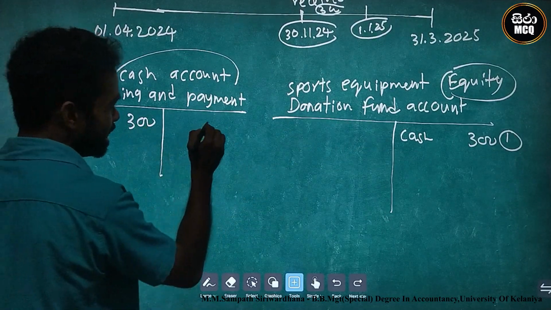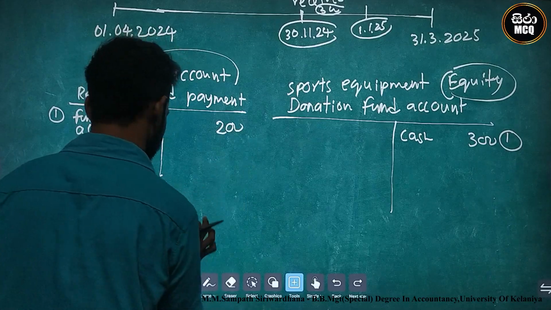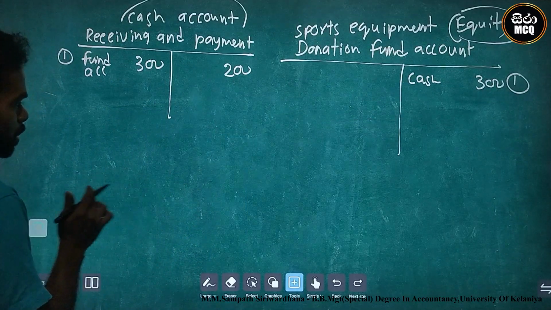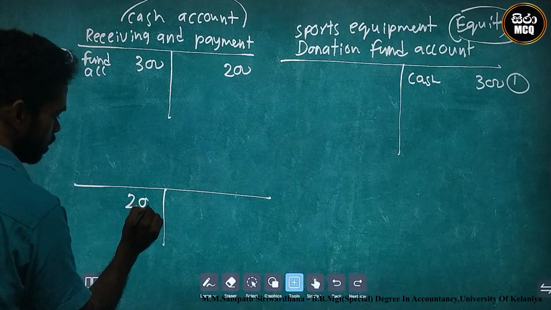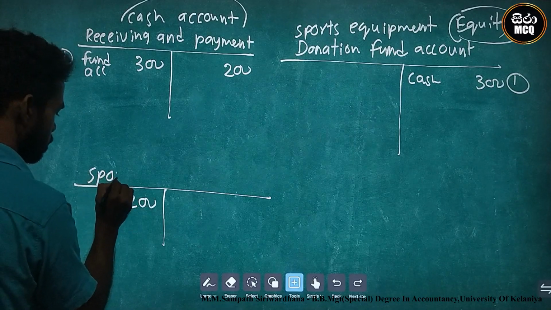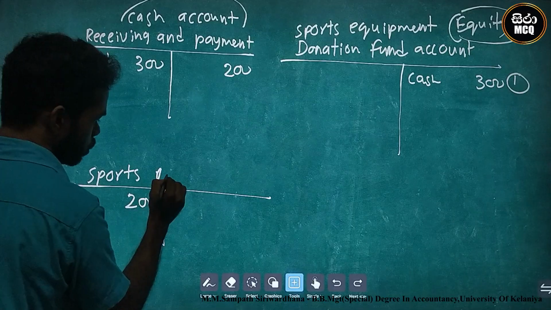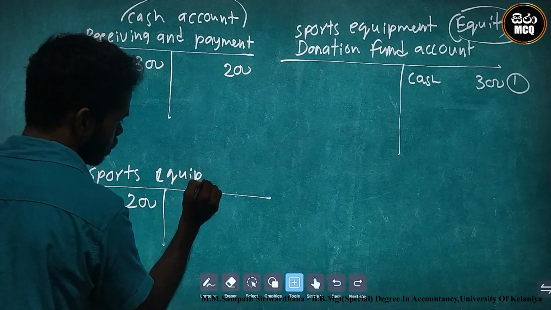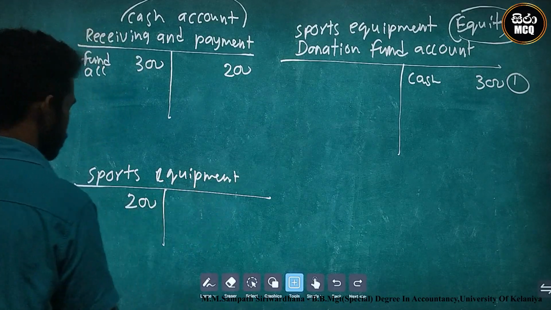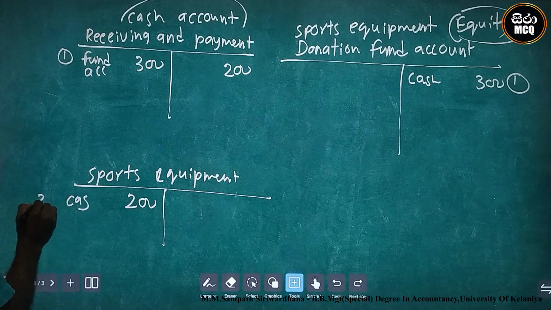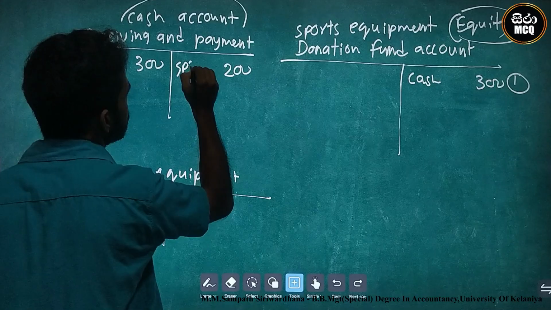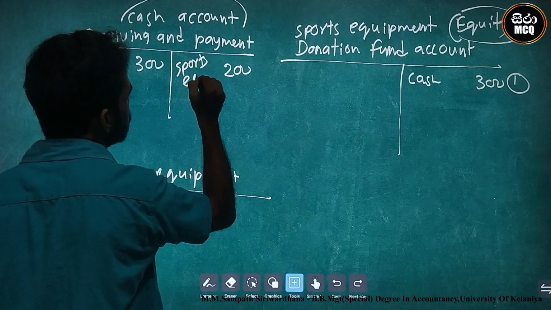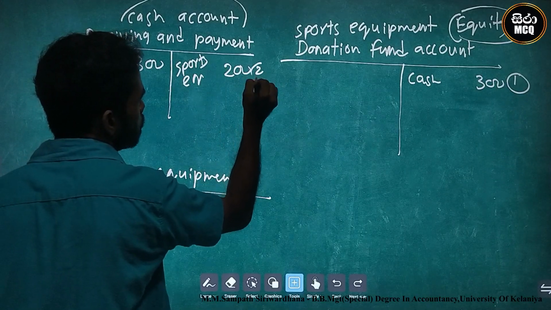Cash paid, no? Cash credit, debit to sports equipment 200. There is cash, short number 2, and sports equipment, short number 2.